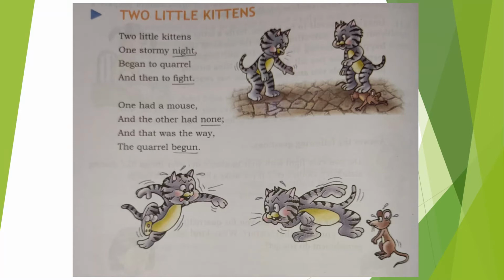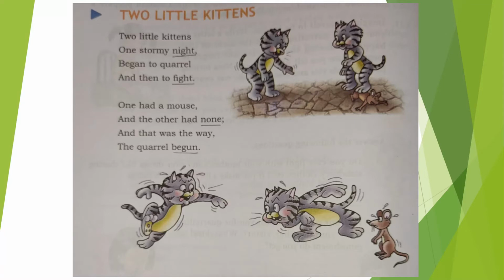Two little kittens one stormy night began to quarrel and then to fight. So, there was wind outside, cold weather, and these two kittens started quarreling with each other. One had a mouse and the other had none, and that was the way the quarrel began. So, one had a mouse and the other did not have anything. That's why they started quarreling for that mouse.